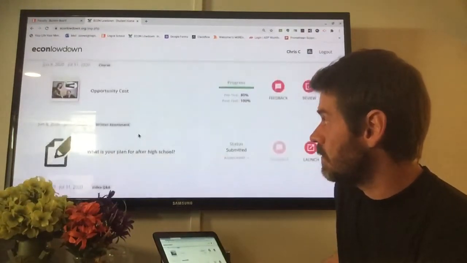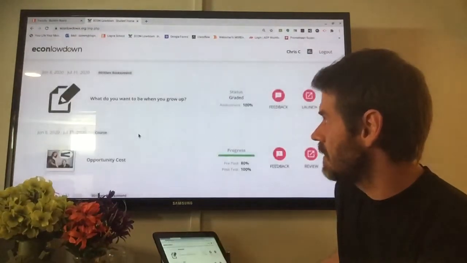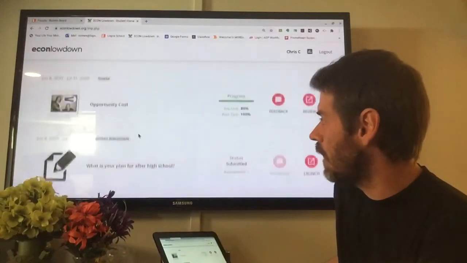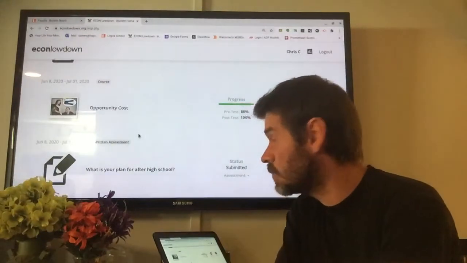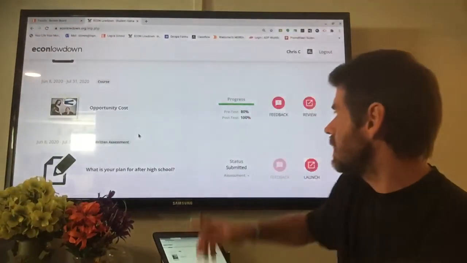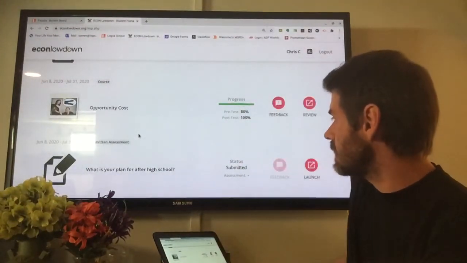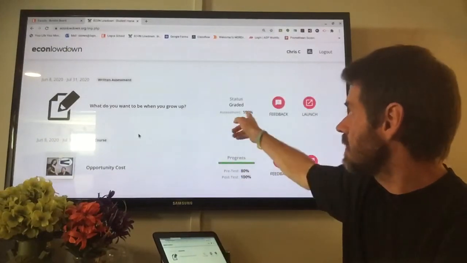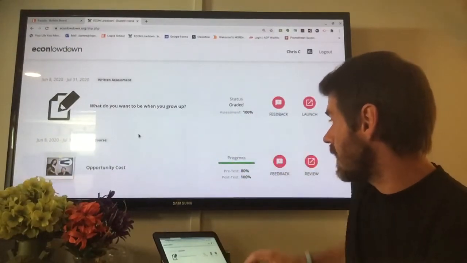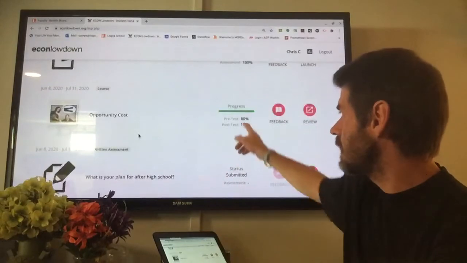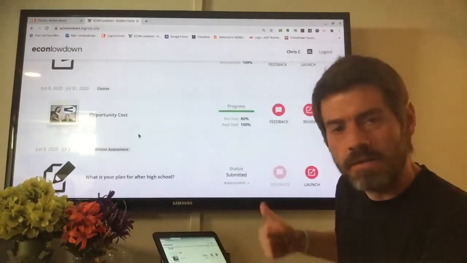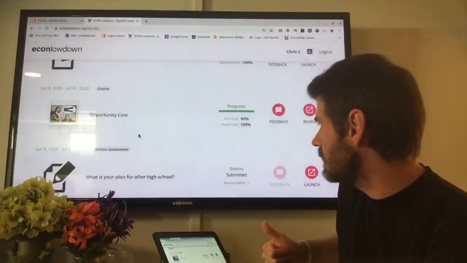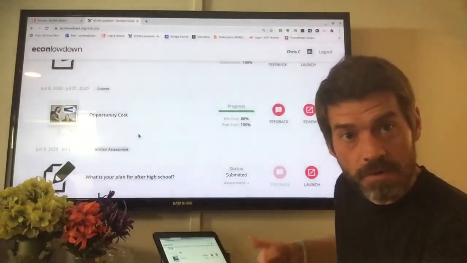So far this week, we've had 4 assignments, right? 2 questions, what do you want to be when you grow up, and what is your plan after high school? 1 course on opportunity costs, which had a pre-test and a post-test, and you can see your progress on these, right? You can see your status on these. Status graded, and you got your grade. Progress, you have a pre-test score and or a post-test score, and I only take the best of those 2 scores. So I got an 80 on the pre-test. I wanted to get 100, so I took the post-test, got 100.